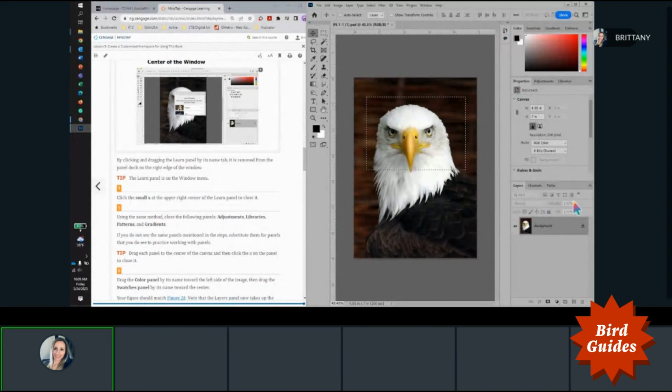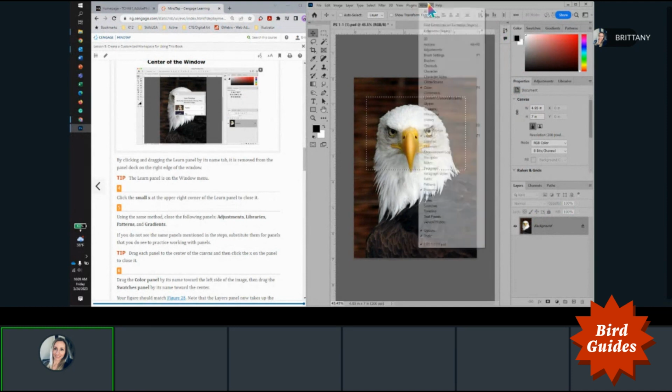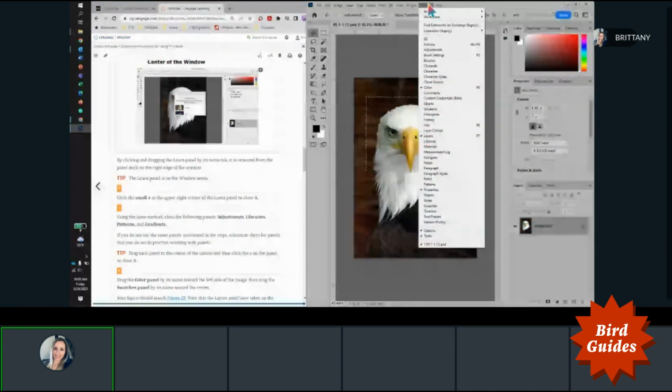So I don't think that my Learn panel is open. You can open all panels under the Window menu. So go under Window, and I could just be blind, but I don't see the Learn panel.